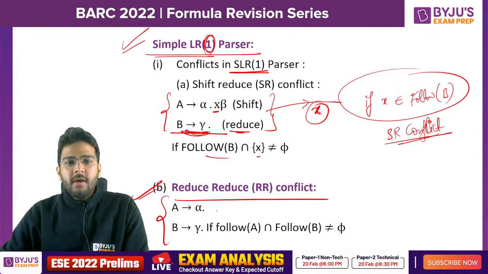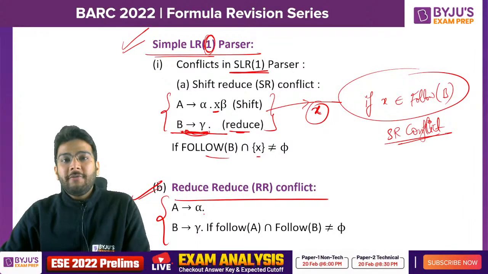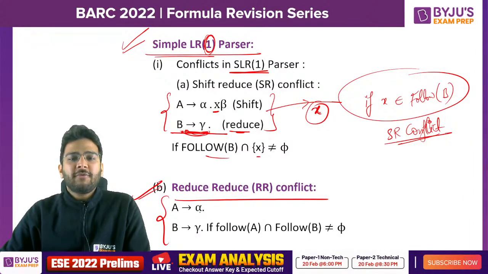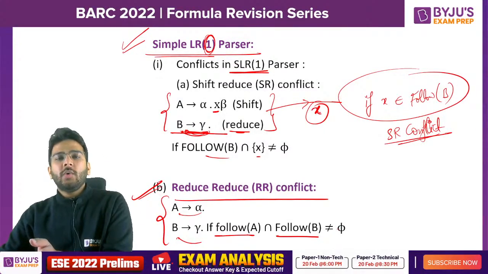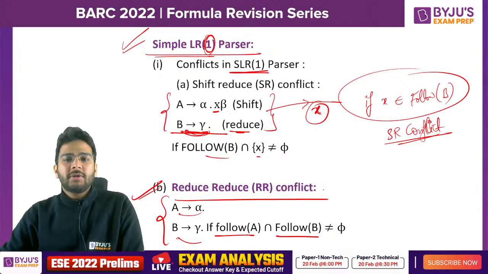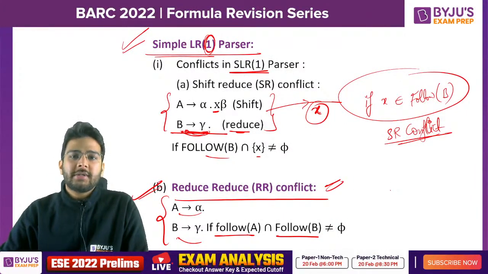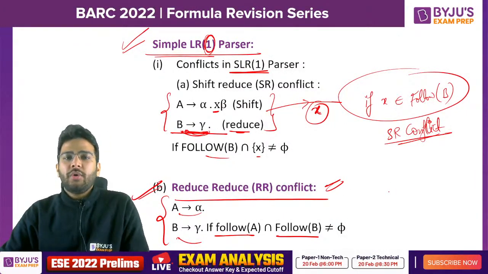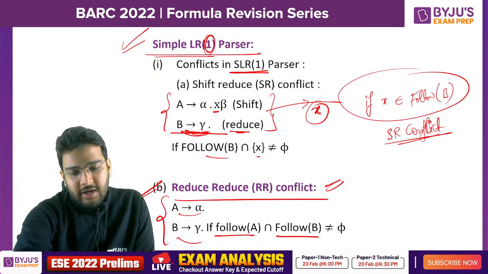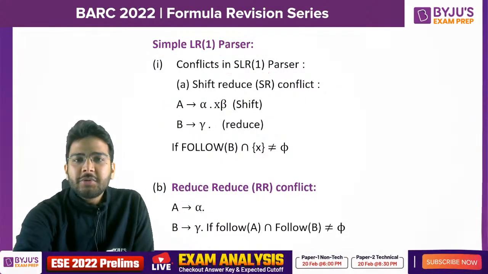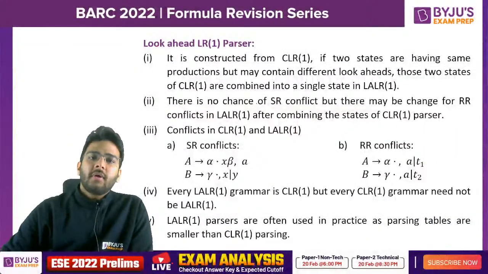Now here, you have two reduce items, so you have to find the follow of the left hand side in both the cases and take the intersection. If the intersection is not equal to phi, that means there is something common, so reduce conflict will be present. Clear? If it is phi, no reduce conflict. I hope it is clear to all of you.